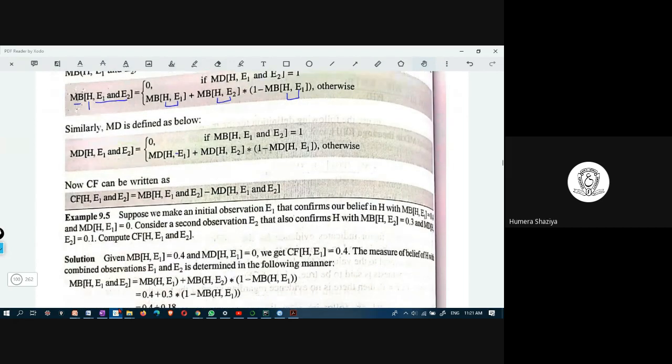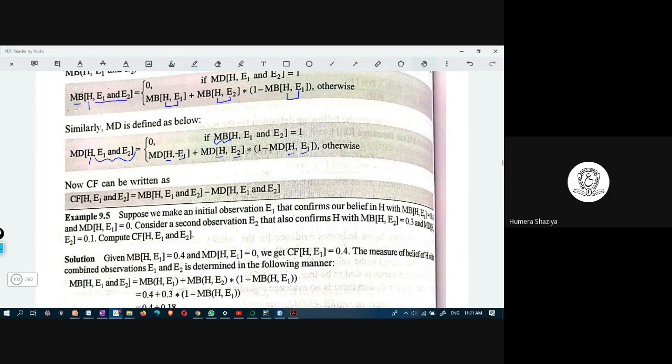Similarly, MD is defined for a hypothesis on two evidences. It is 0 if the measure of belief is 1. Otherwise, you have hypothesis evidence 1, hypothesis evidence 2, and 1 minus the measure of disbelief of the hypothesis on evidence 1.